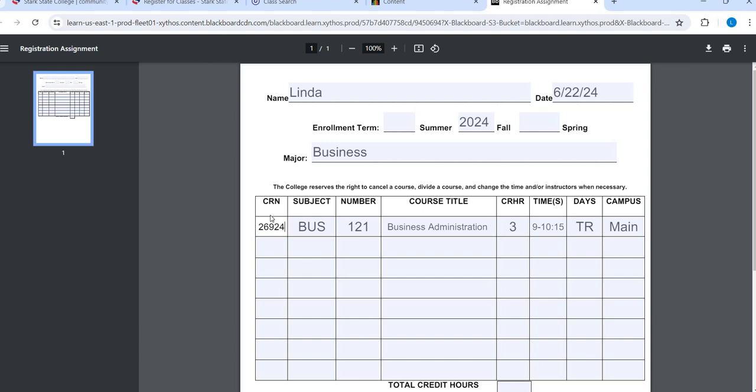And that's it. If I wanted to take one of the online sections, all of this would be the same. I would just put here, maybe I could just put the word web in if I wanted to make it clear that I'm taking an online class. And then I'm going to do that for any class that I am looking at.